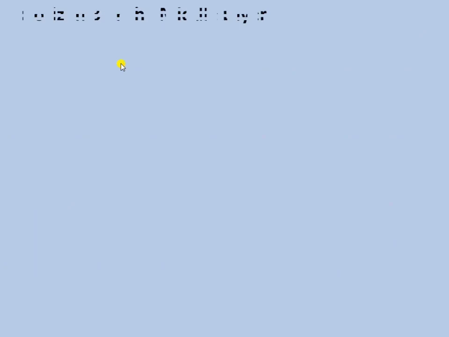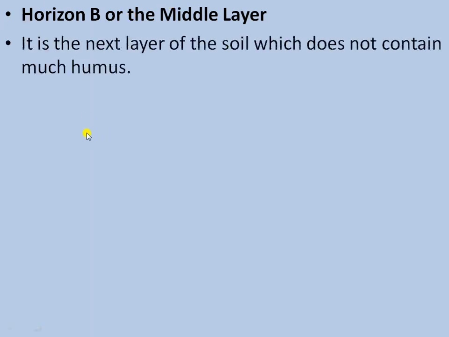Next is the B horizon, or the middle layer. It is present below the A horizon, so it is called the subsoil. It is the next layer of the soil, which does not contain much humus as compared to horizon A. It is also called the middle layer and is generally more compact and harder.